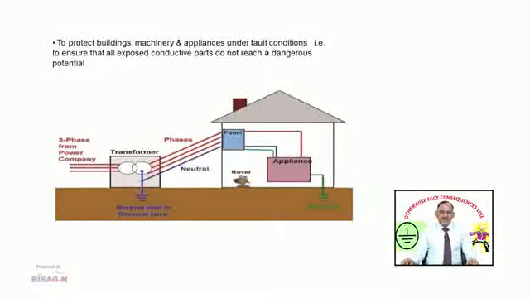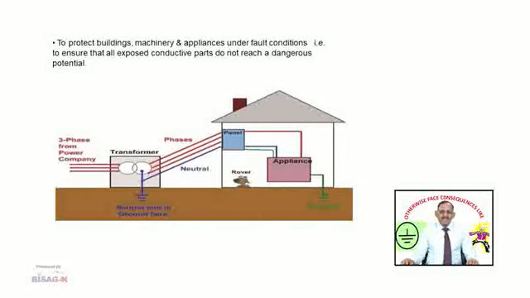In this figure, we can see a 3-phase transformer whose neutral is properly earthed, supplying a 3-phase supply to the panel, and then from the panel a single phase supply is given to the appliances. These appliances may be your oven at home, may be a refrigerator, may be a pump or any other equipment connected to your electrical wiring system at home. This electrical equipment is grounded through the earth, and in a home it is generally the earth continuity conductor.